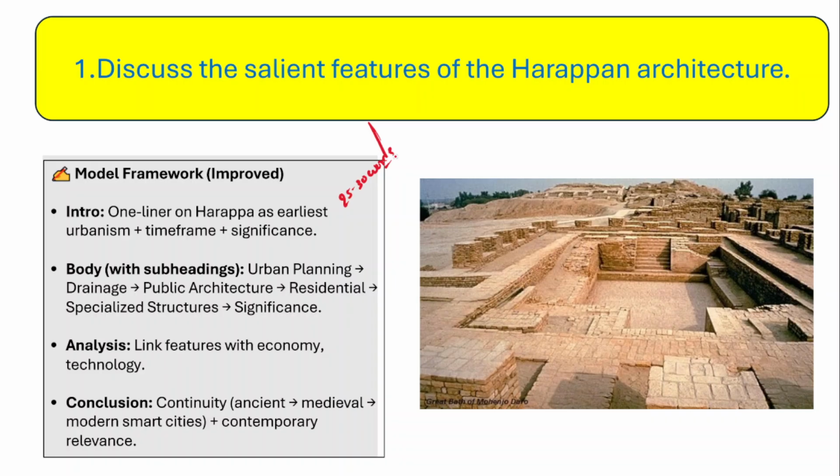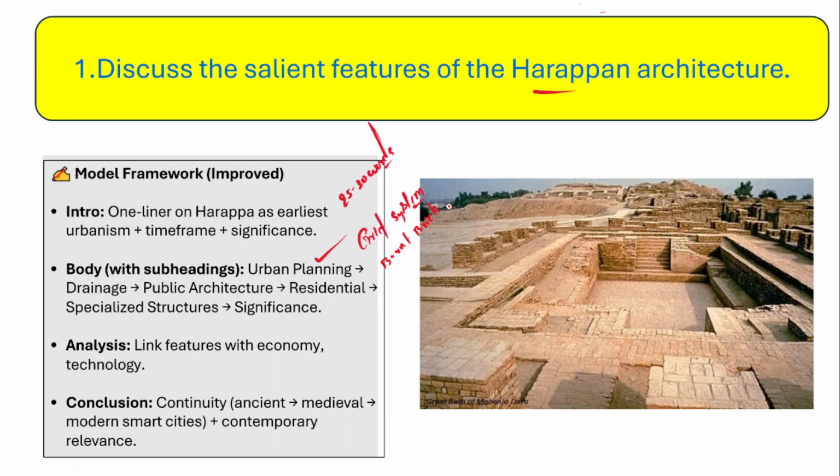Then when it comes to the body part of the answer, remember that when they have asked about the Harappan architecture, make sure that you divide this into multiple headings. These headings must be followed by subheadings as well. Firstly, you need to talk about the elaborate urban planning that they had. For example, when I say urban planning, you need to talk about the grid system that they had, and the burnt brick that they used for the construction.